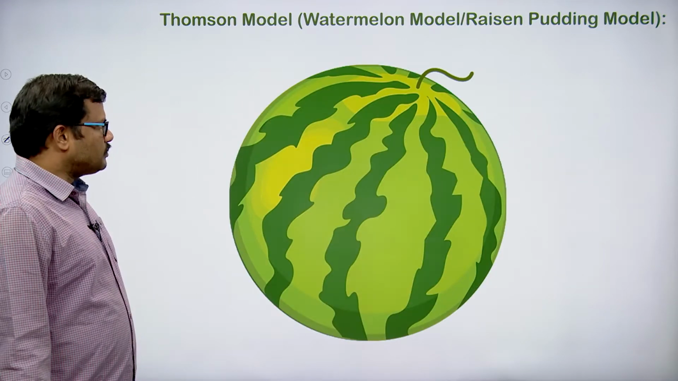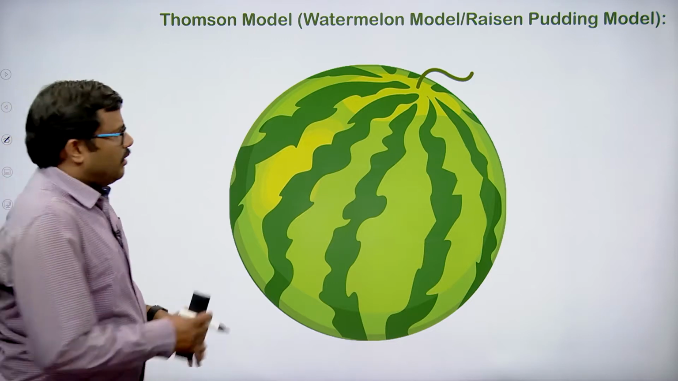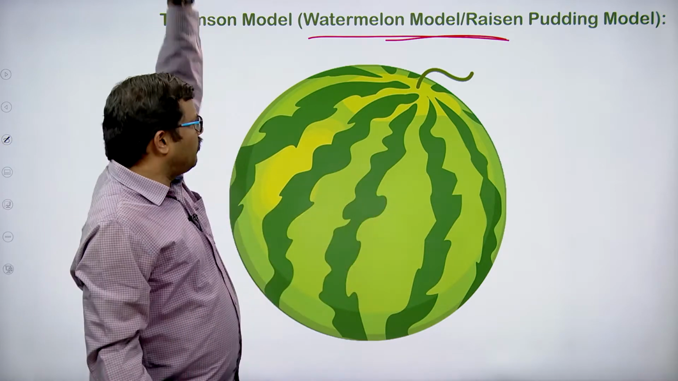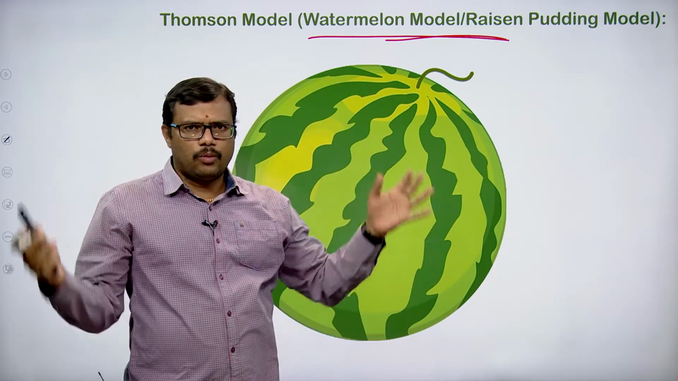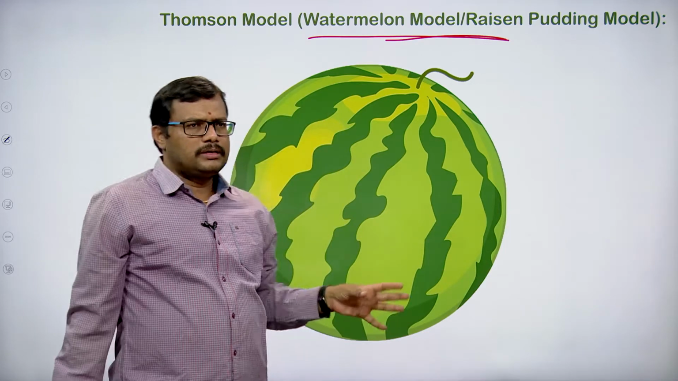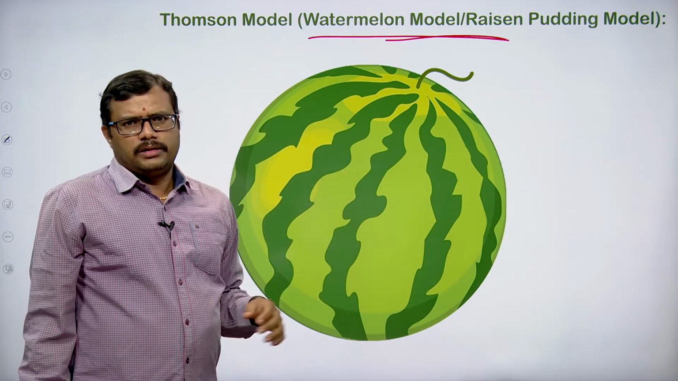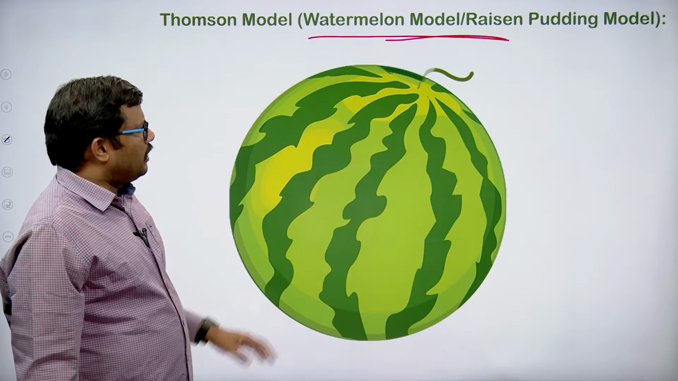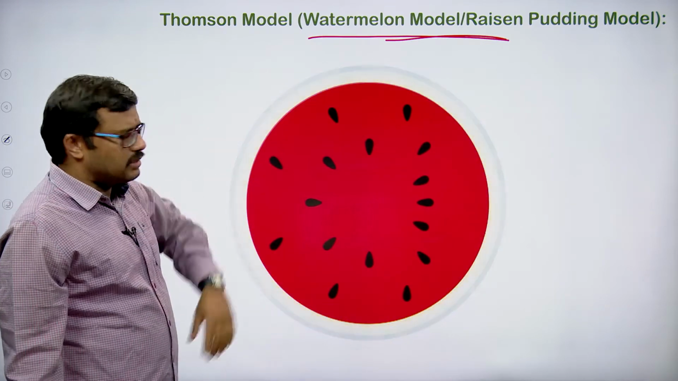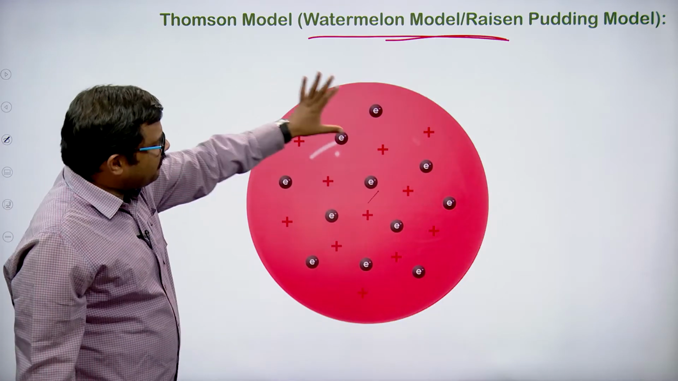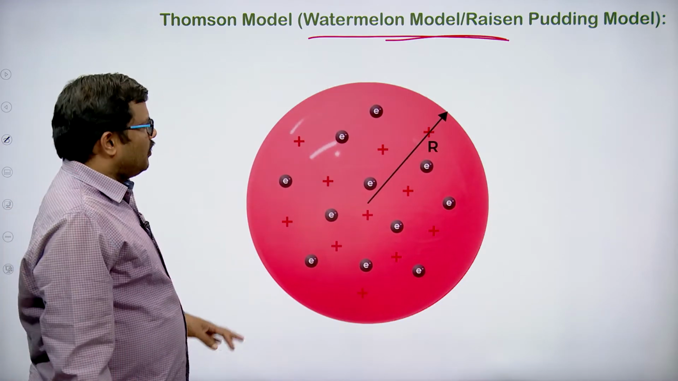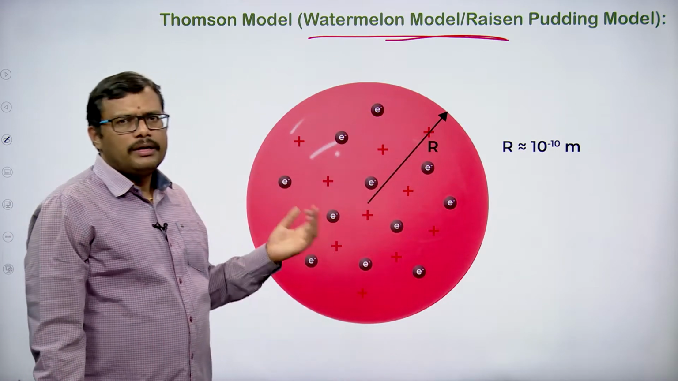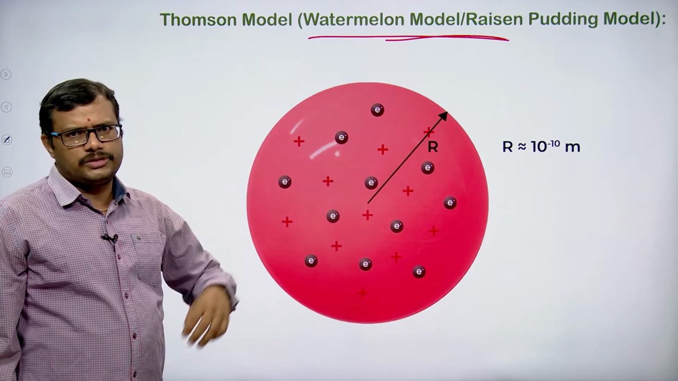Okay. You can imagine the Thomson model as a watermelon model. Just take one watermelon and cut it into two pieces, and observe what you see in this half of the watermelon. You can clearly see the half of the watermelon in this fashion. In the same way Thomson assumed the atom: the total red colored portion is taken as a sphere of positive charge.